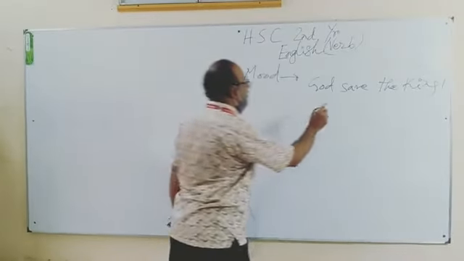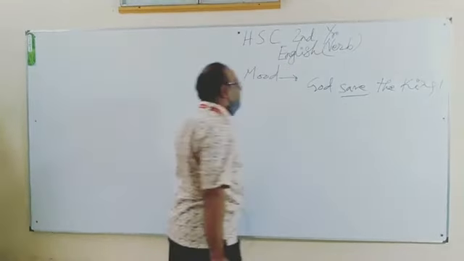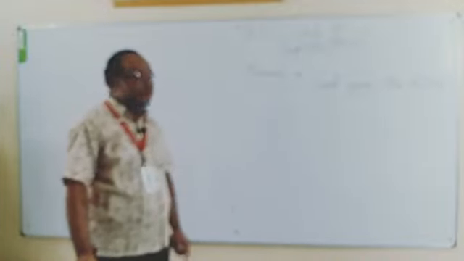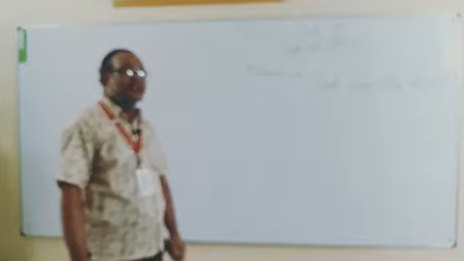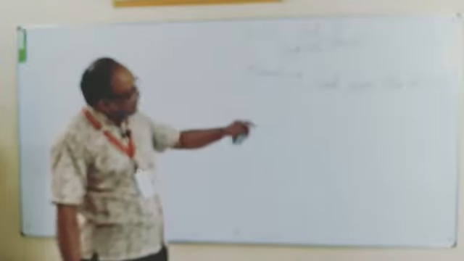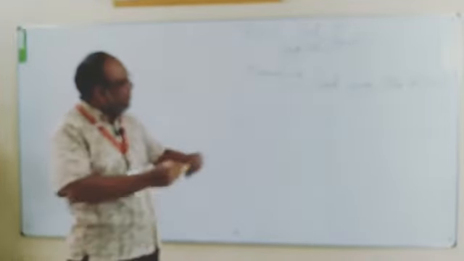Why? You can see in an assertive sentence we cannot write in this way. We should have written God saves the king or God saved the king. But when I see this kind of sentence expressed in this way, we should understand this is an example of a subjunctive mood.